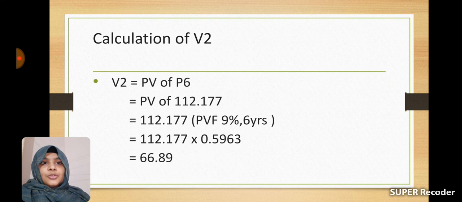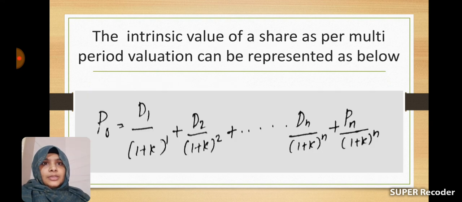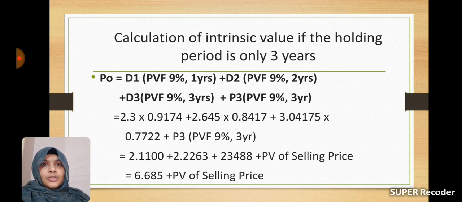So here we are calculating the intrinsic value by applying the equation P0 is equal to D1 into the present value factor at 9% for the first year, plus D2 into the present value factor at 9% in the second year, plus D3 into the present value factor at 9% in the third year, plus P3, that is the selling price at the end of the third year, into the present value factor at 9% for the third year.